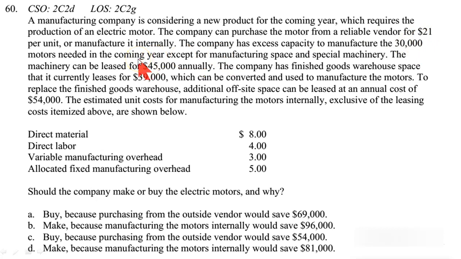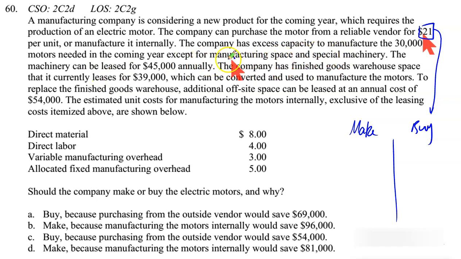Again, it's a make versus buy decision. We have to consider the cost of manufacturing versus the cost of buying, and then we can decide which option to go with. Now for this, you have to read the information carefully and split between make versus buy, right? So the cost of buying is given as 21. Keep it like this. Now let us see the cost for manufacturing. It says, and be very careful, there are certain twisted items.